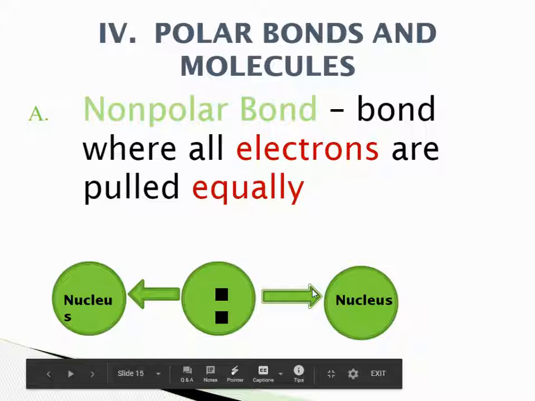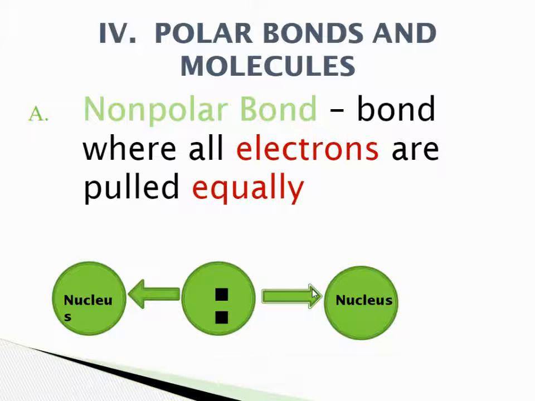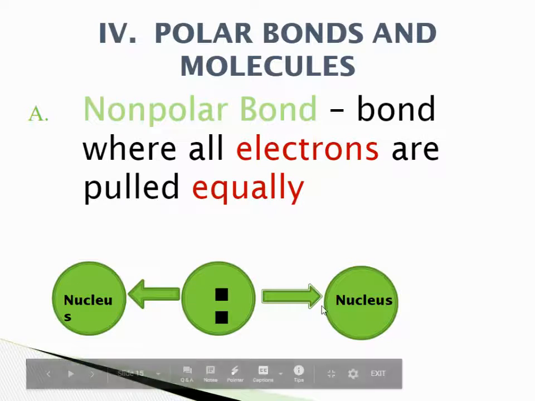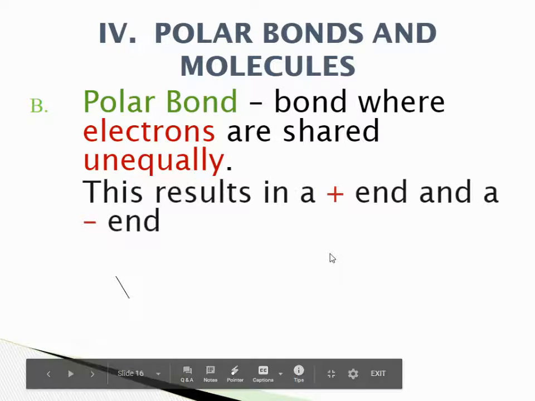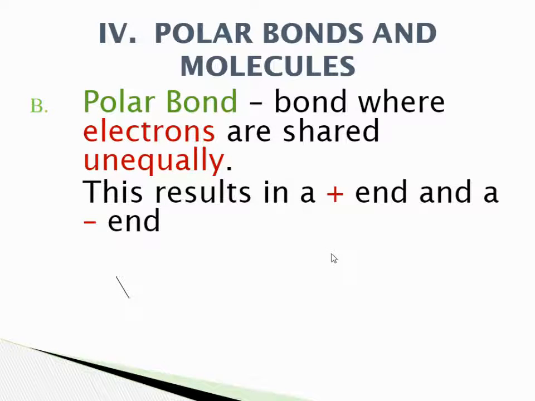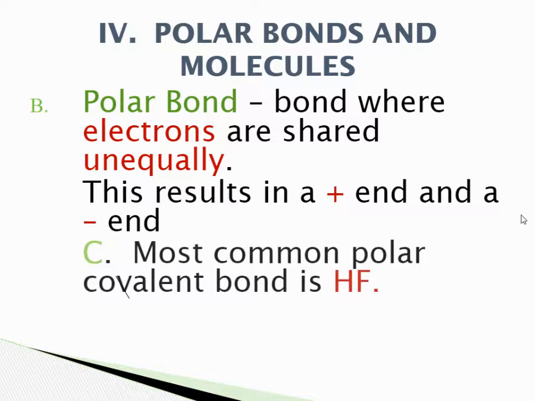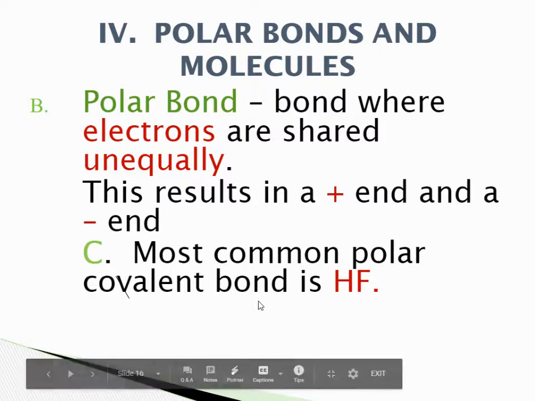A nonpolar bond is where electrons are pulled equally by each nucleus. A polar bond is where they are pulled unequally. This results in a positive end and a negative end. This is commonly found in hydrogen fluoride.